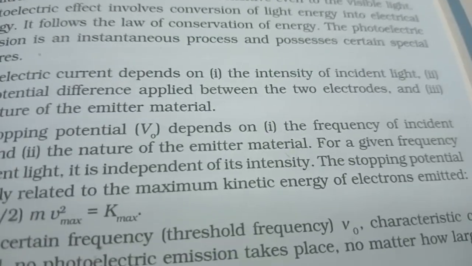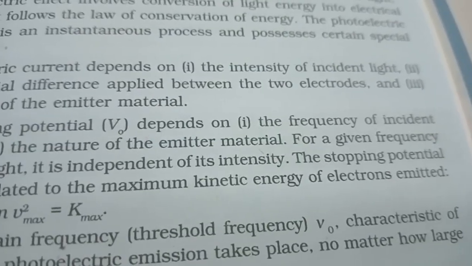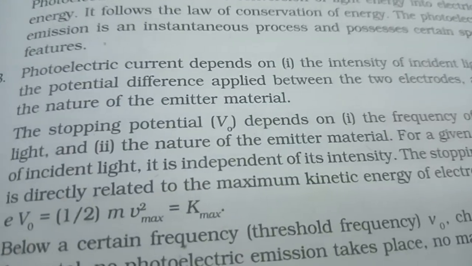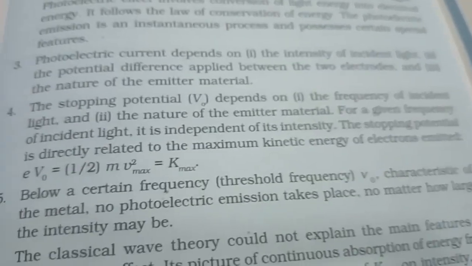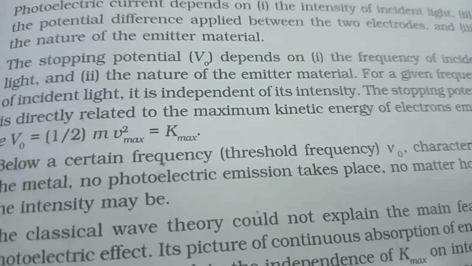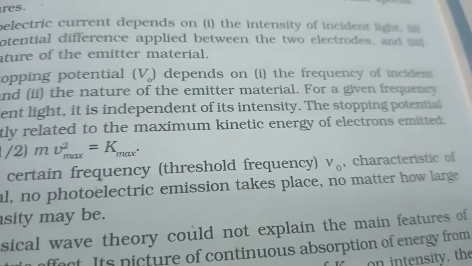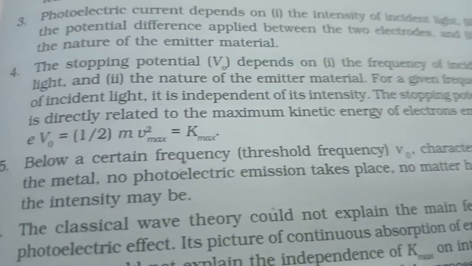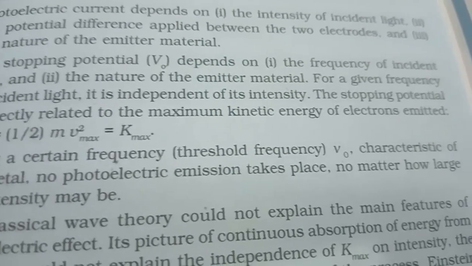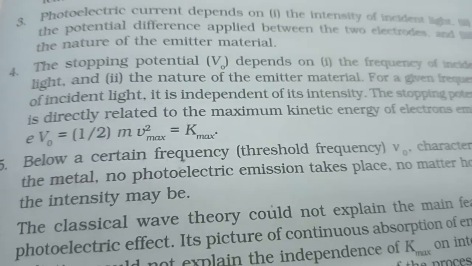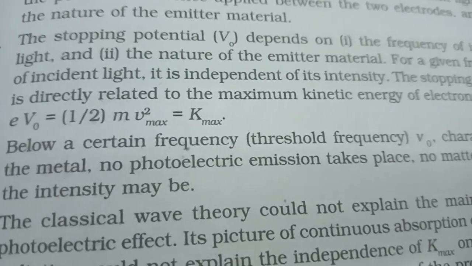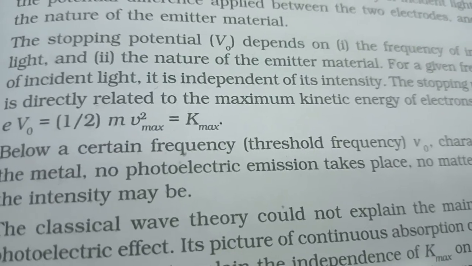Photoelectric current depends on first, the intensity of the incident light; second, the potential difference applied between the two electrodes; and third, the nature of the emitter material. The stopping potential V naught depends on the frequency of the incident light and the nature of the emitter material. For a given frequency of incident light, it is independent of its intensity. The stopping potential is directly related to the maximum kinetic energy of electrons emitted: e V naught is equal to half m v max square is equal to K max.